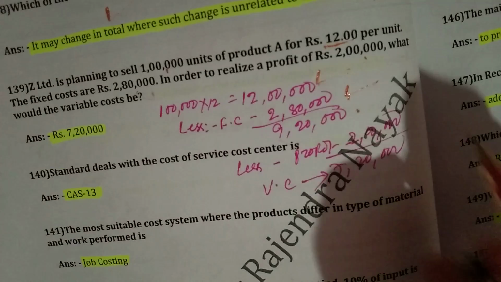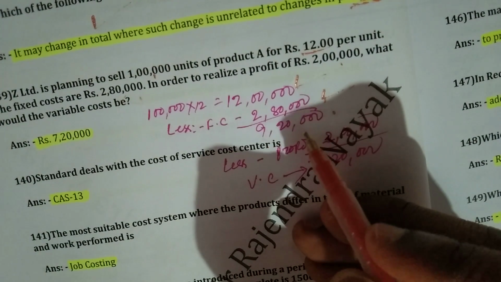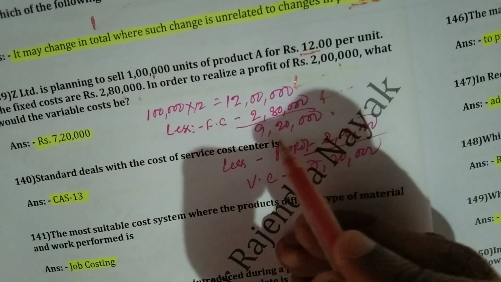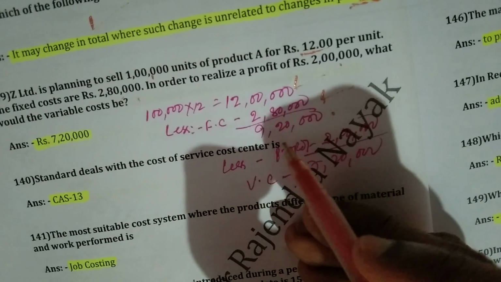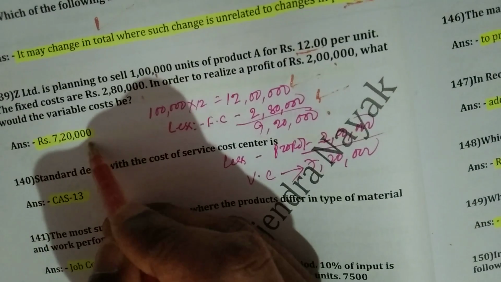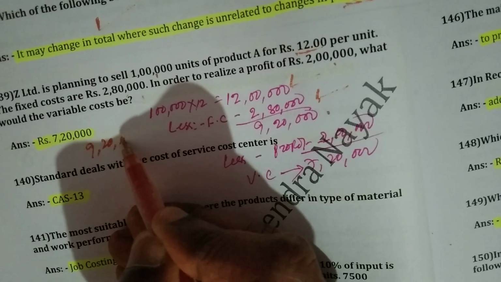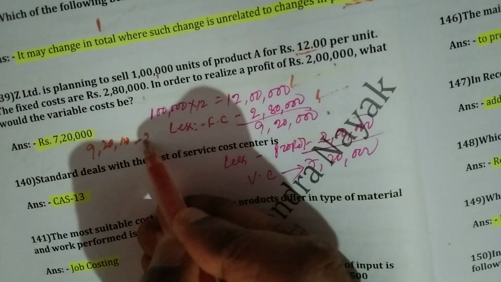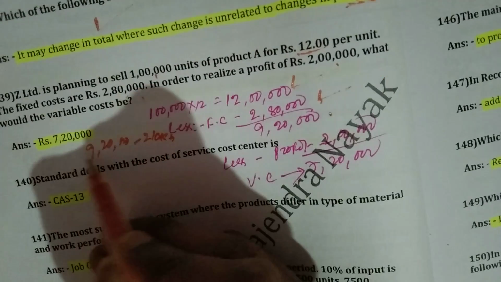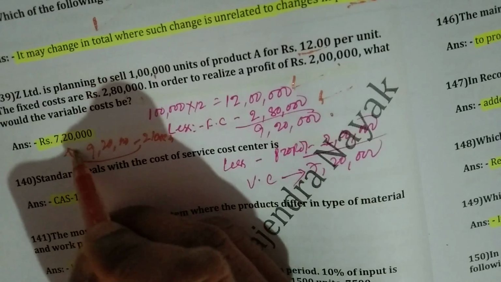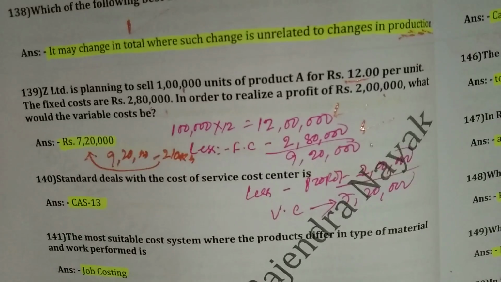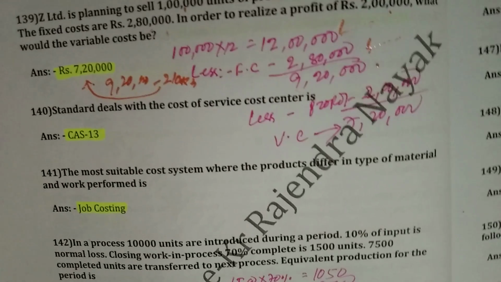Now if we subtract 2 lakh from 9,20,000, then we will obtain 7,20,000. Clear?